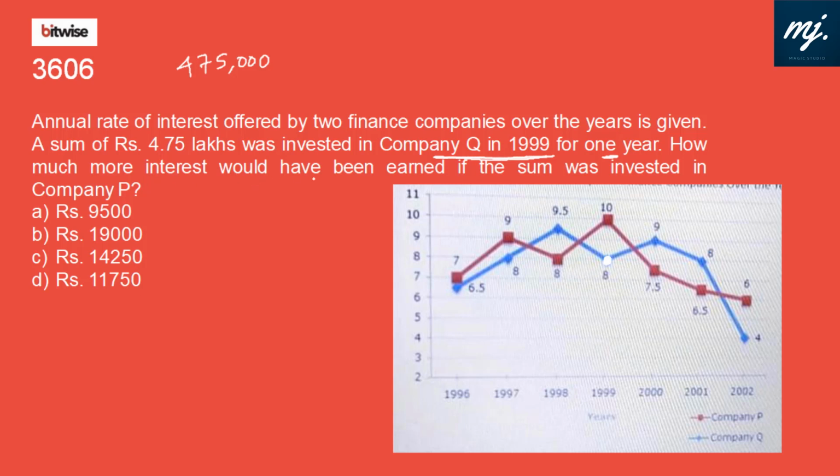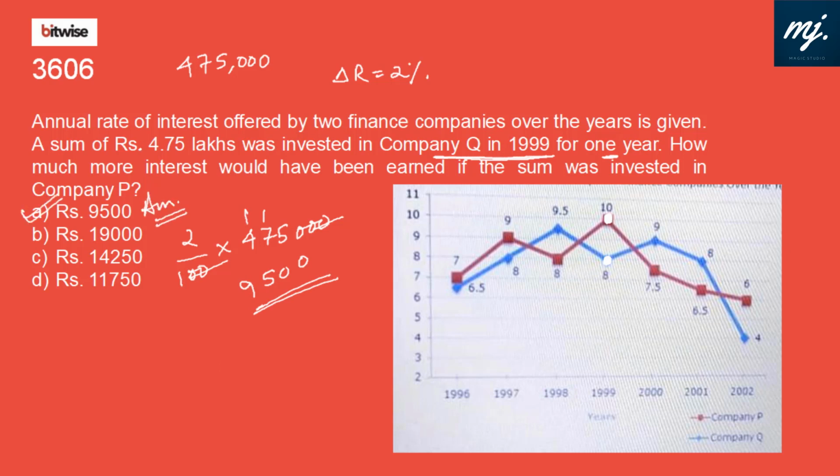How much more interest would have been earned if the sum was invested in company P? Instead of 8%, you would have got 10% interest rate, so the change in interest rate is 2%. So how much more money you would have got after 1 year is simply 2% of 4,75,000, which is 9,500 rupees more. That is in option A.